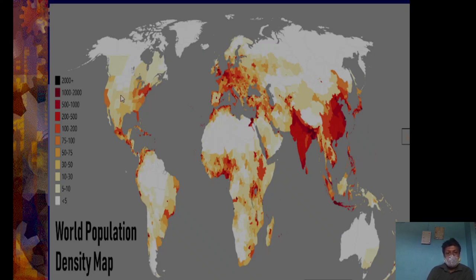Look at this area. This is the cold desert area, so people don't want to live there. And this is also a deserted part, the Atacama Desert, so people don't want to live there. The Australian part has obviously low population density, as the desert part has a very minuscule population. So the distribution of population density in the world is like that.